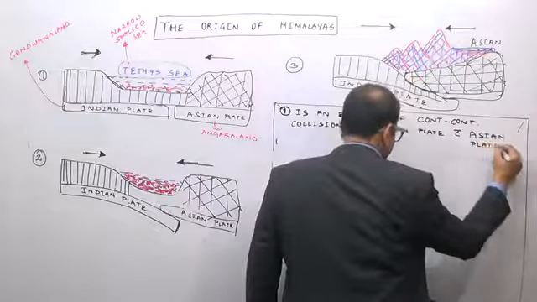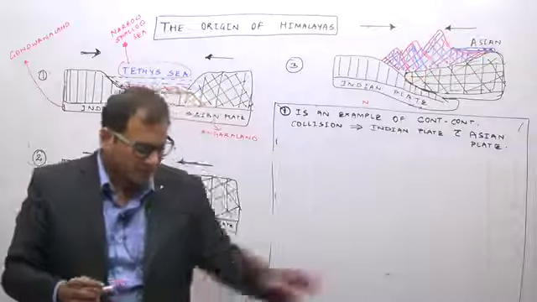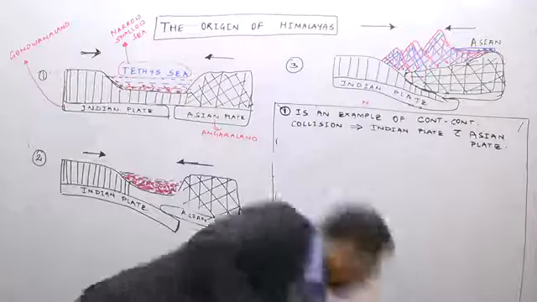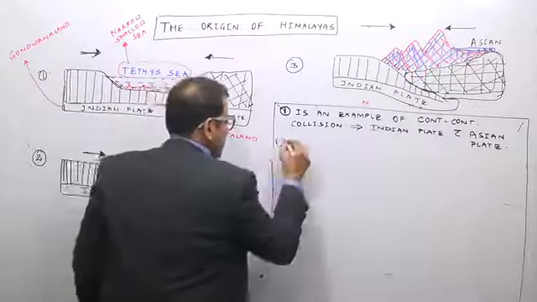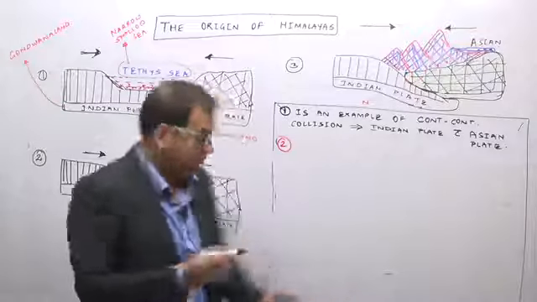Now let us go into this continent-continent collision. This collision started some 70 million years ago. So the second point is around 70 million years ago.